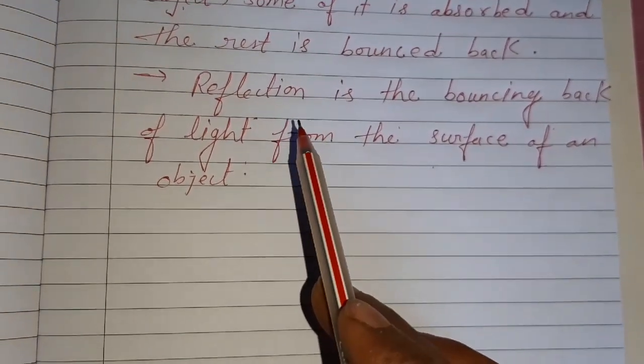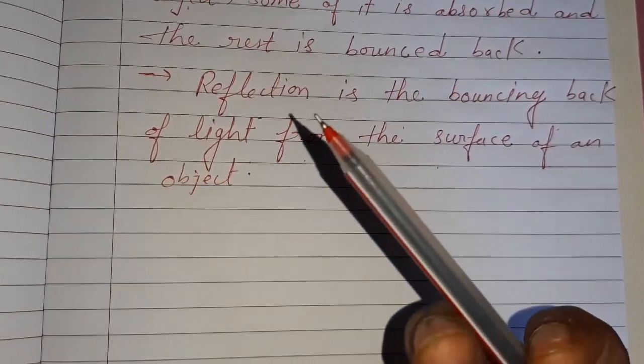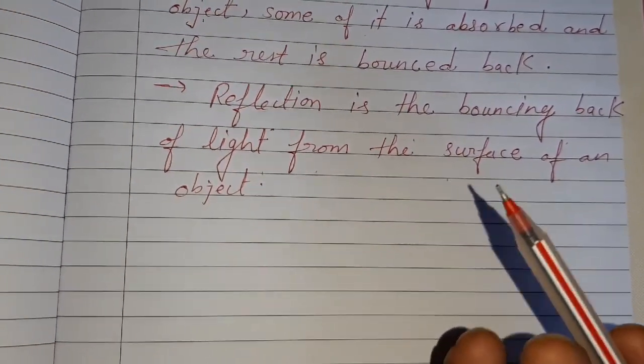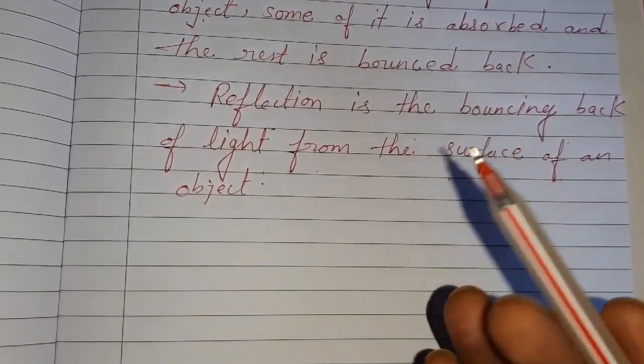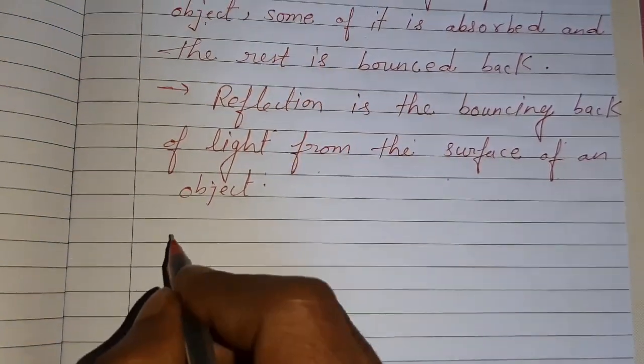This is reflection. Or a polished block of wood reflects more light than an unpolished one. This is another way of describing reflection. In other words, light is reflected better by a smooth and polished surface. So this is one point.